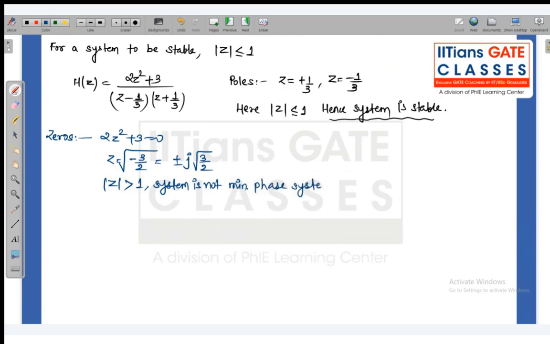Okay, because the zeros are lying outside. Root 3 by 2 is greater than 1. So that is why it is not possible. Mod of z is greater than 1 here.